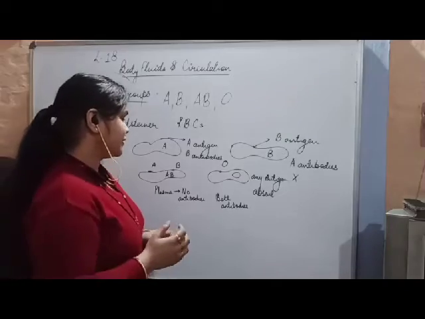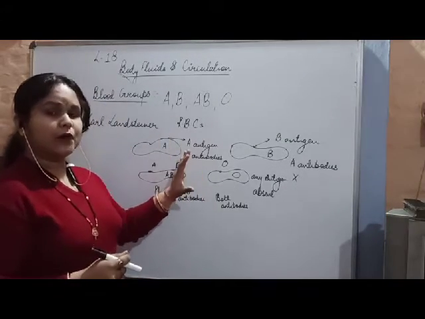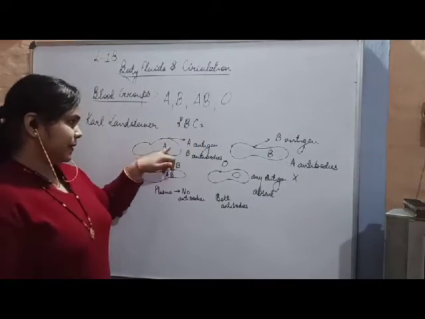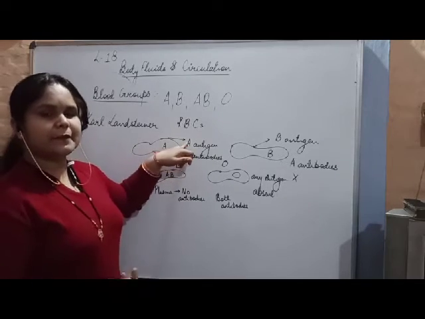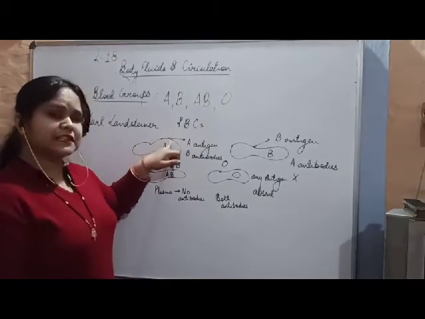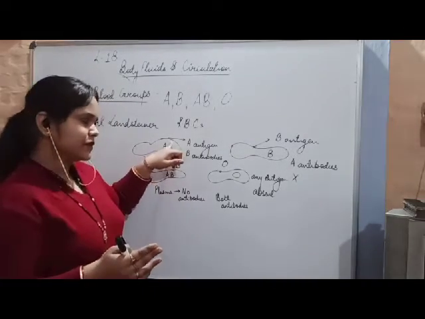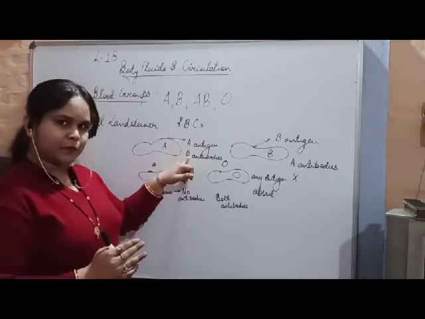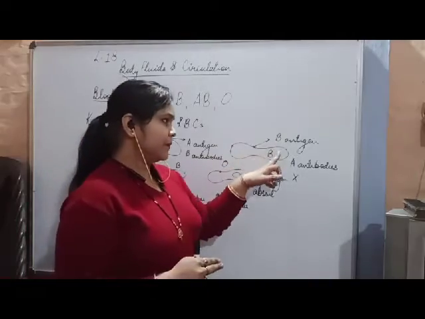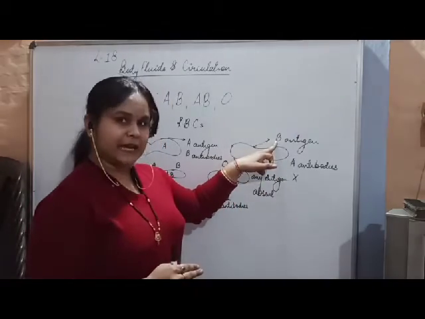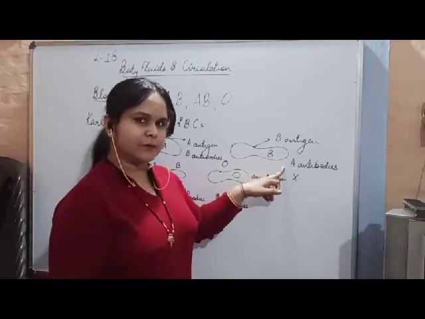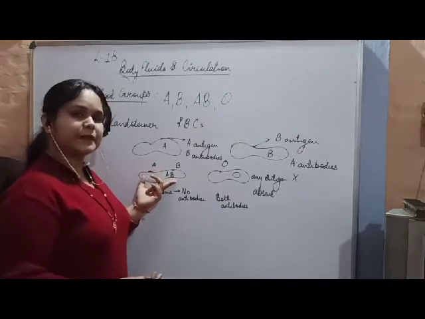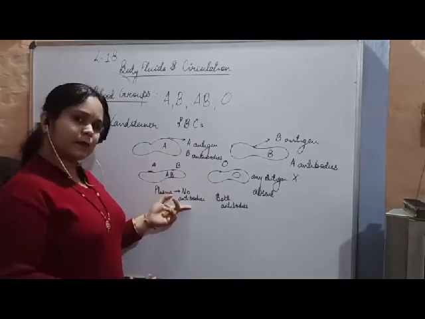So this was the basic structure, on what factors the blood grouping of a person is decided. Antigens are basically proteinaceous in nature. These are proteins present on the RBC structure. If the RBC has A antigen, the person will have A blood group with B antibodies in the plasma. If a person has B blood group, he will have B antigen and A antibodies in the plasma. If a person has AB antigens, he will have AB blood group and no antibodies in the plasma.